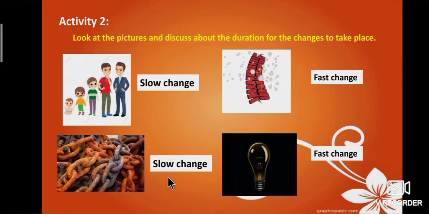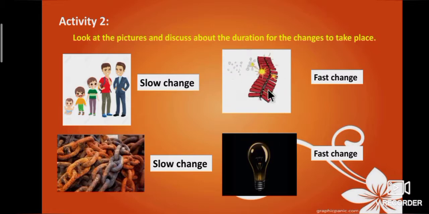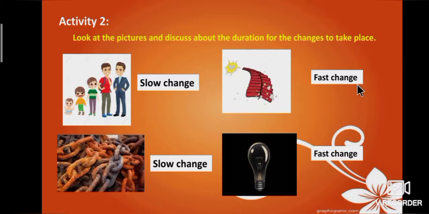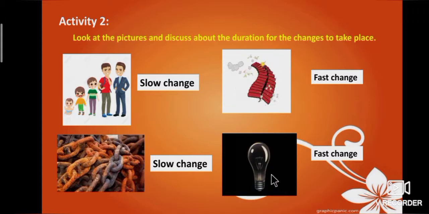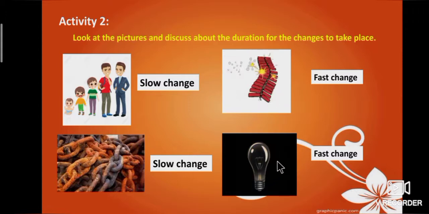Rusting of iron is a slow change. Next, bursting of crackers. Slow change or fast change? This is a fast change. Last one, bulb glowing. Is this a slow change or a fast change? That is a fast change.